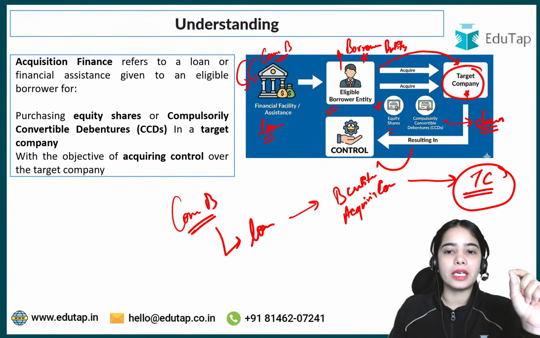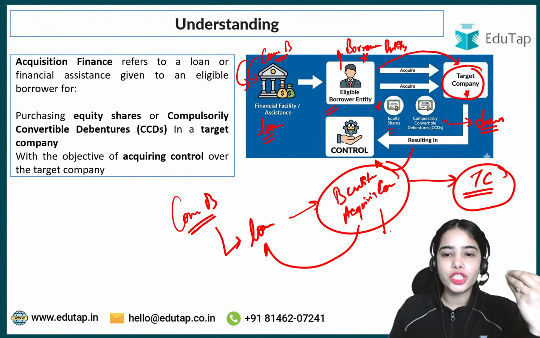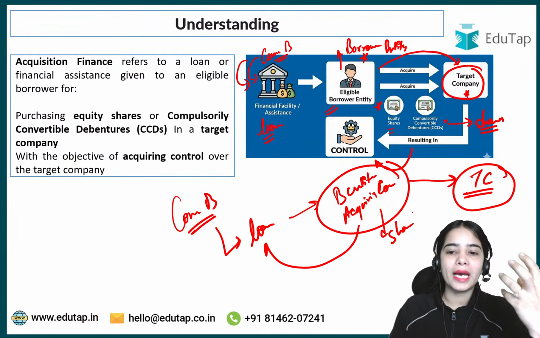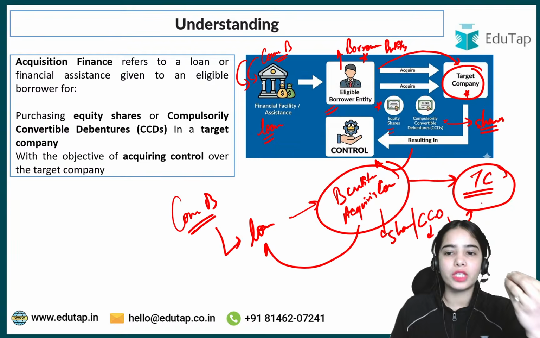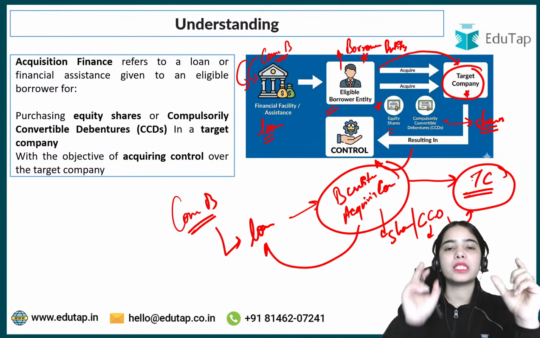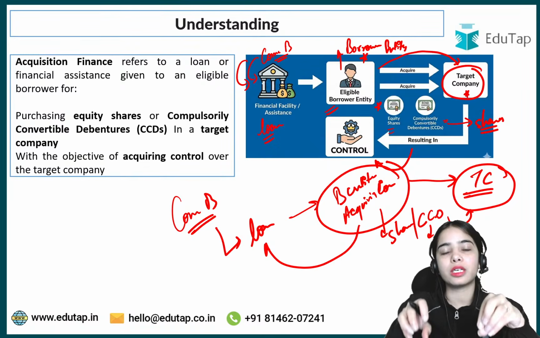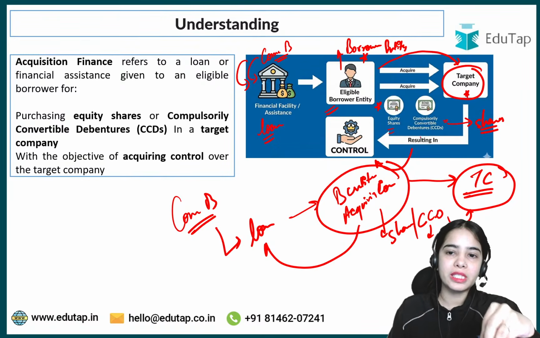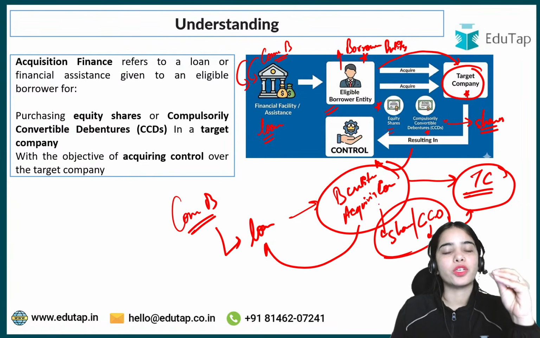Okay, if the acquiring company is taking the loan to buy the shares of the target company, to buy the compulsory convertible debentures that convert into shares of the target company, so there is some control that is going in the hands of the acquiring company.